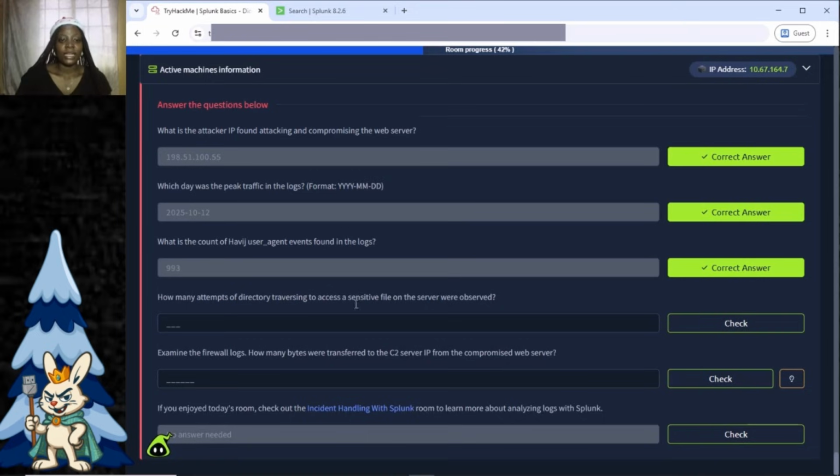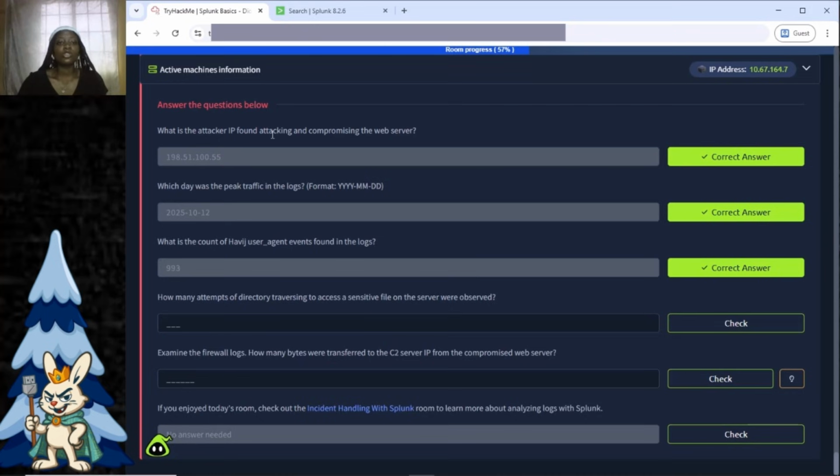Now the next question says, how many attempts of directory traversing to access a sensitive file on the server were observed? Now, I don't want to assume you all know what directory traversal is. So, in case you don't know, directory traversal is a type of web attack where an attacker tries to access files outside the web server's root directory that should normally not be accessible.